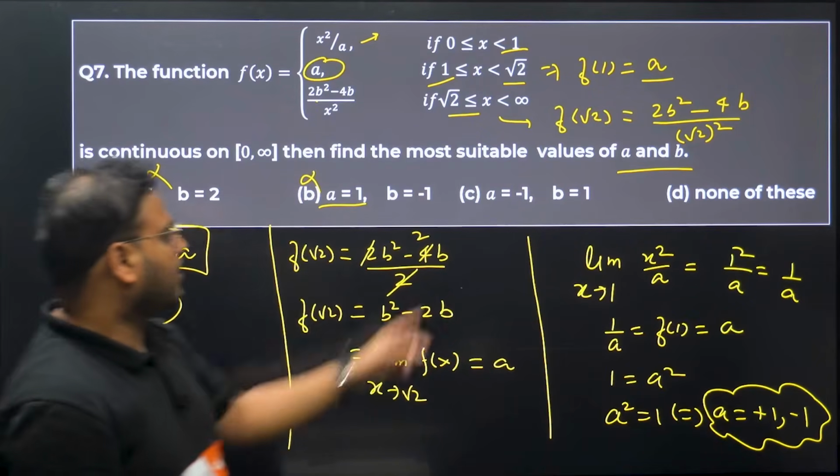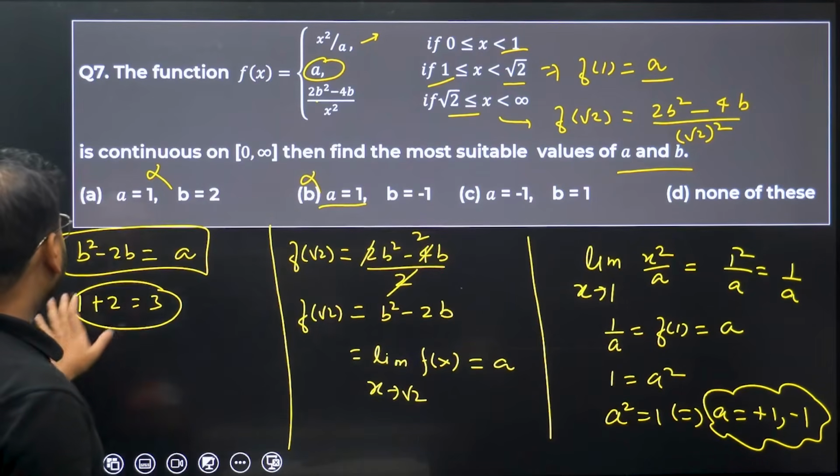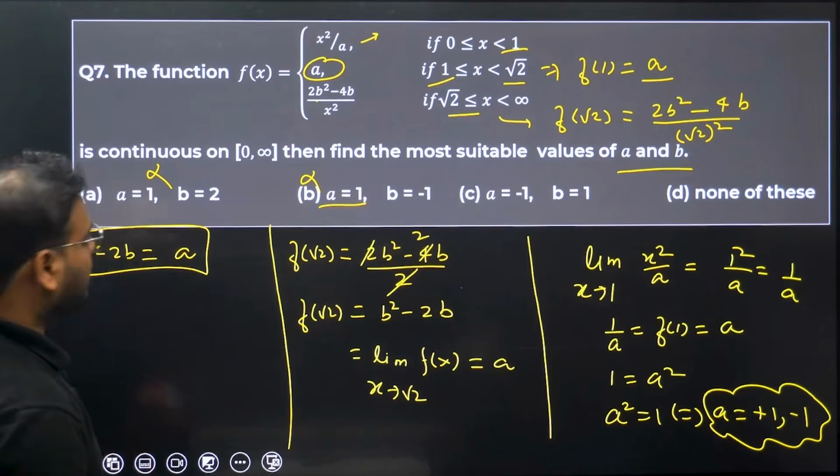Okay, now check option number C. B is 1 and A is minus 1. Let's apply this and check whether it is satisfying or not.